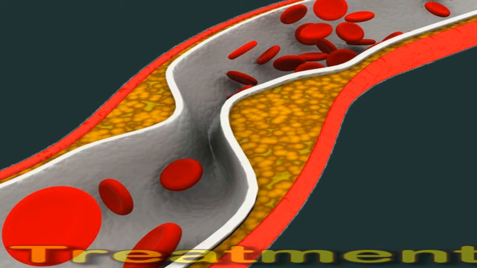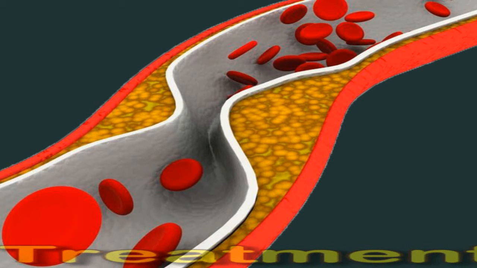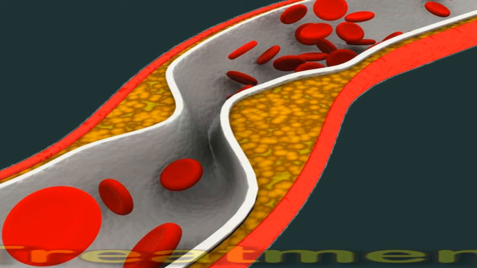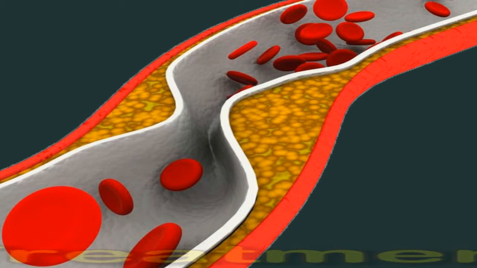Surgery may be necessary in severe cases. The most common type is a coronary artery bypass, which involves moving a blood vessel from elsewhere in the body to the blocked artery. The added vessel will allow blood to flow around the blockage and reach the heart.